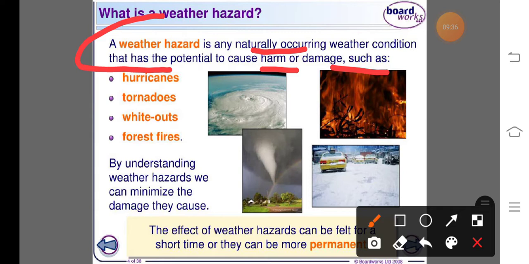Other weather hazards are hurricane, tornado, whiteouts, and forest fire.